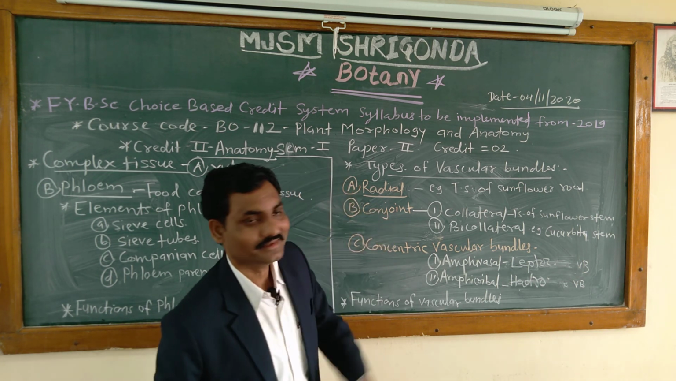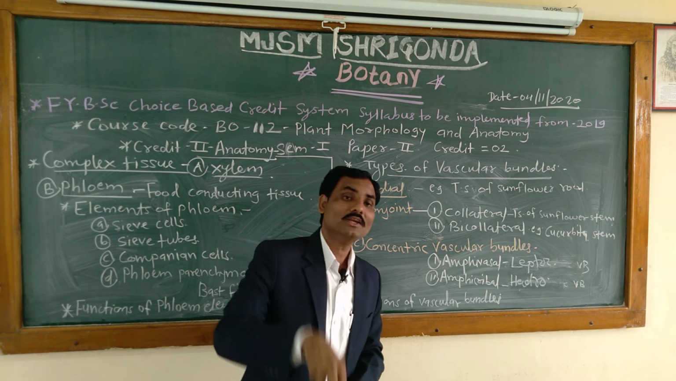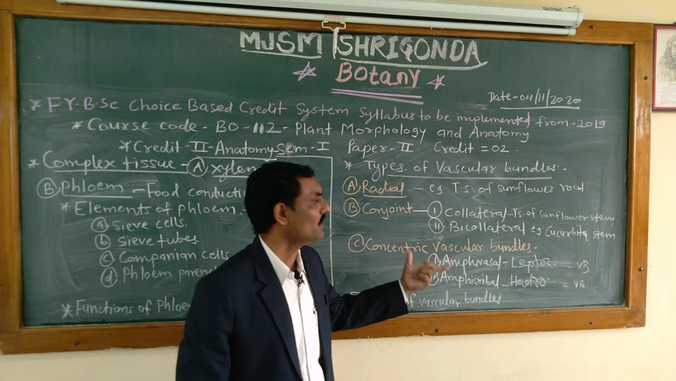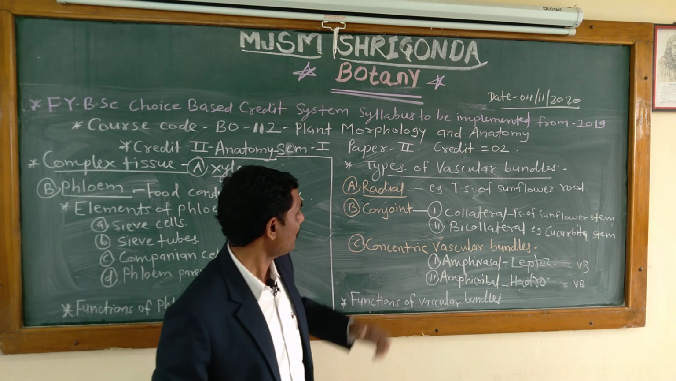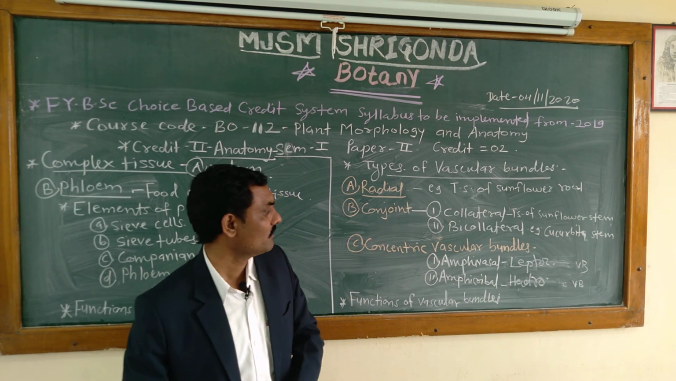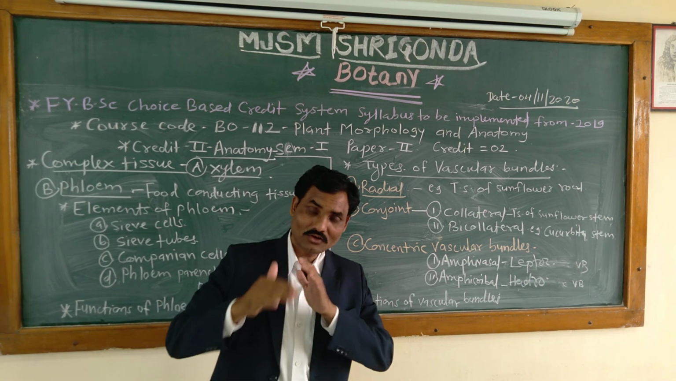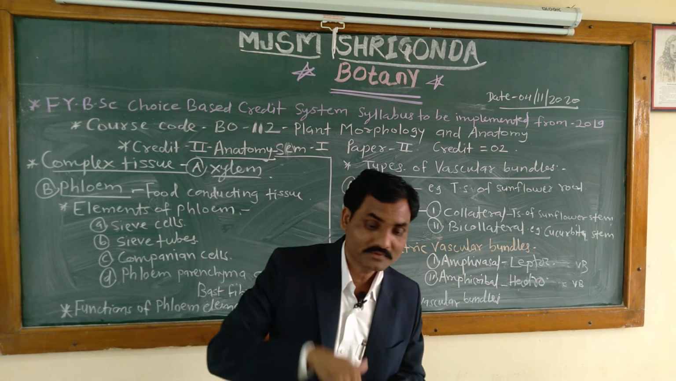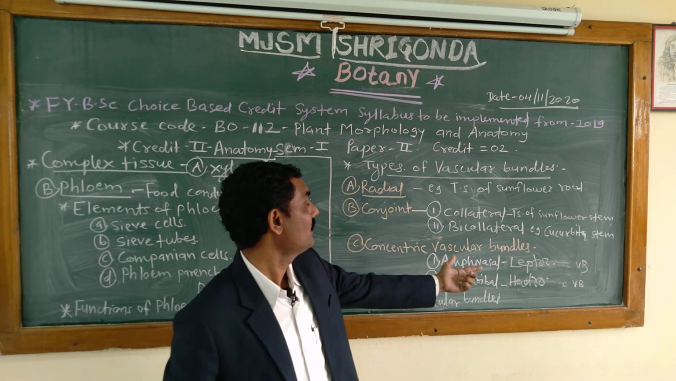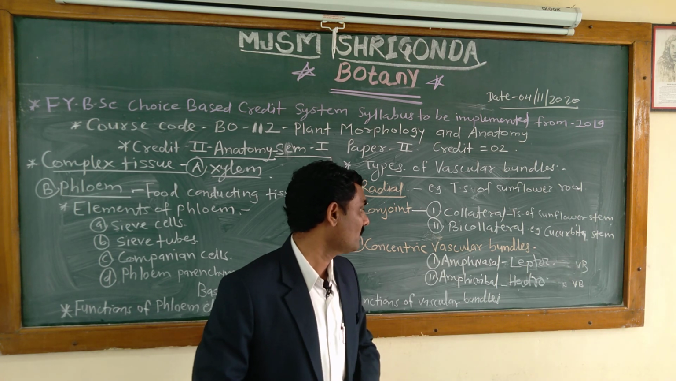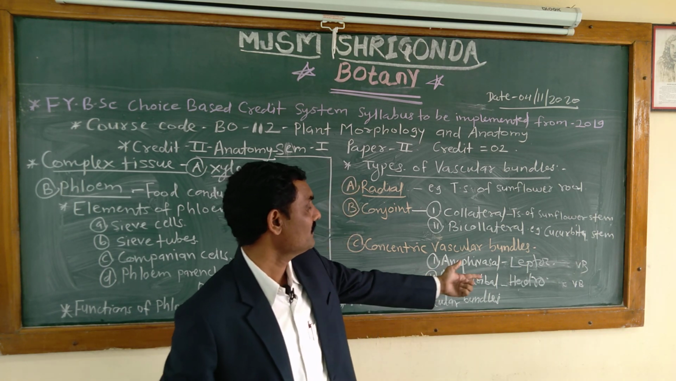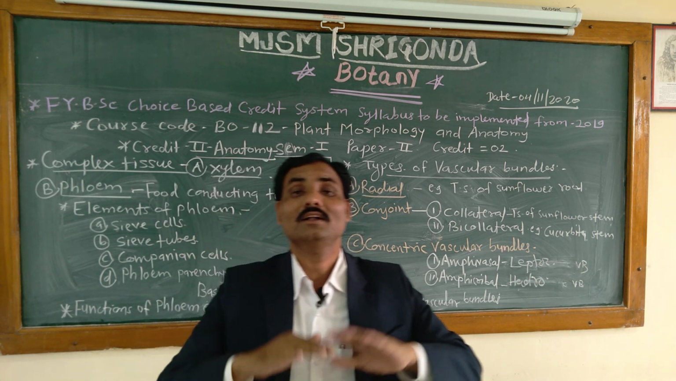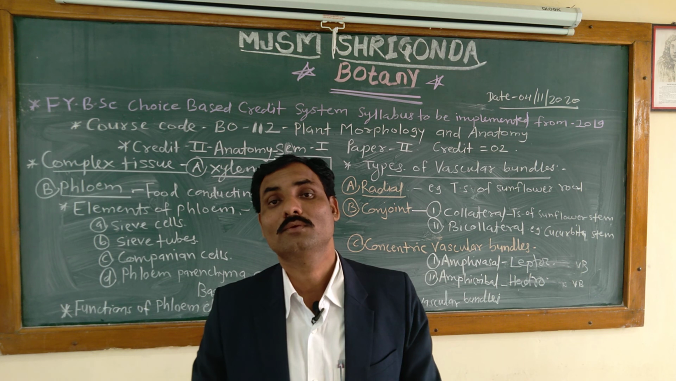Conjoint vascular bundles are again divided into two types: collateral vascular bundles, which are found in sunflower, and bicollateral, which are found in Cucurbita. Then third is concentric vascular bundles, which are again divided into two types: amphivasal, also known as leptocentric, and amphicribal, also known as heterocentric vascular bundles. And in this way we have also learned the functions of vascular bundles.